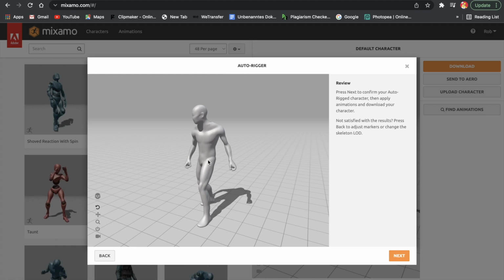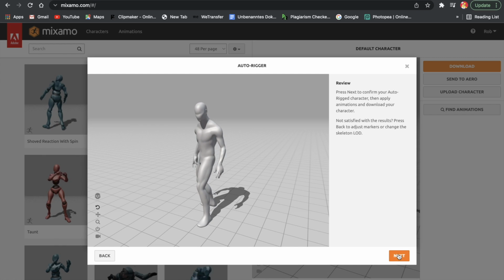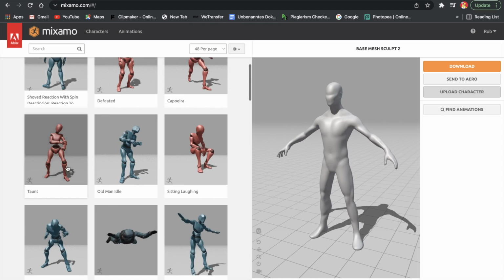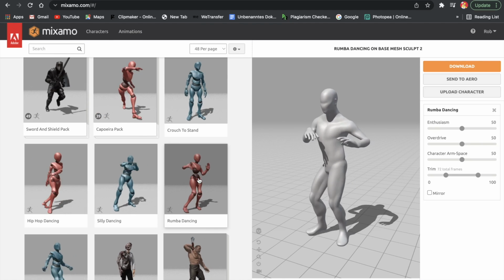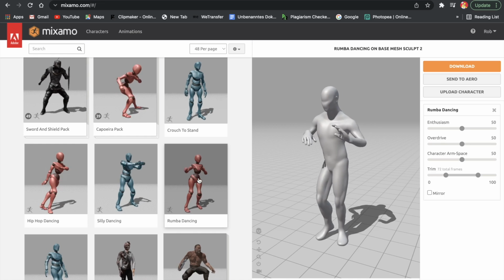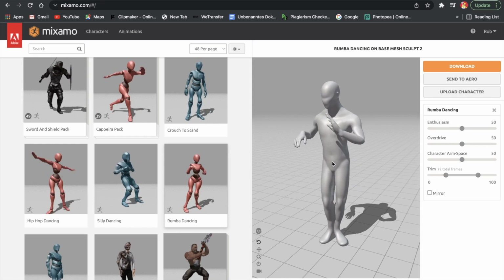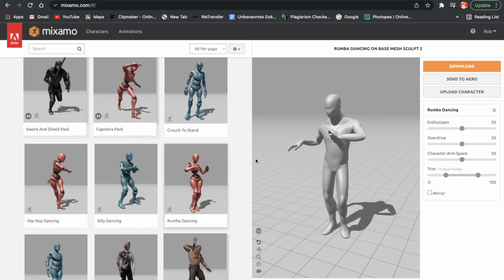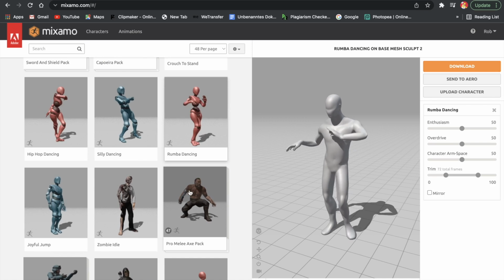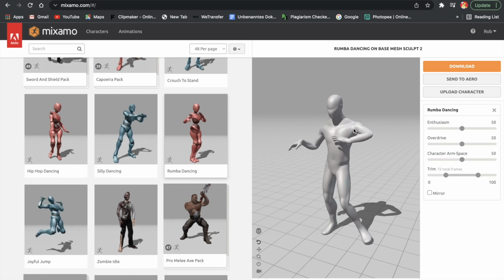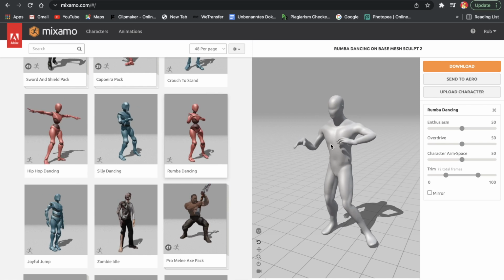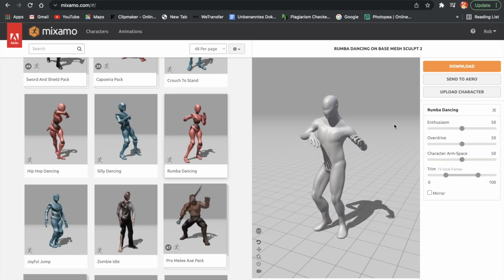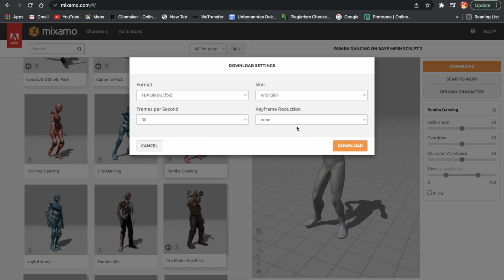Now it's already applying our default animation, but now we can click on next and choose our own animations here from the tab right here. So we can, for example, take this dance animation right here, and I think that looks quite great how he's dancing. So I'm just gonna take that, and then you just choose the one you think is best for you. I will take that because it's really not moving as much and looks really great. So just click on download if you have found your animation,